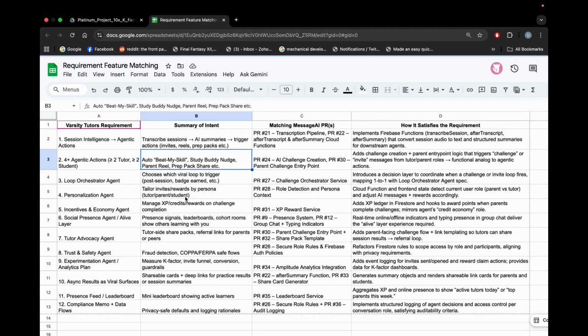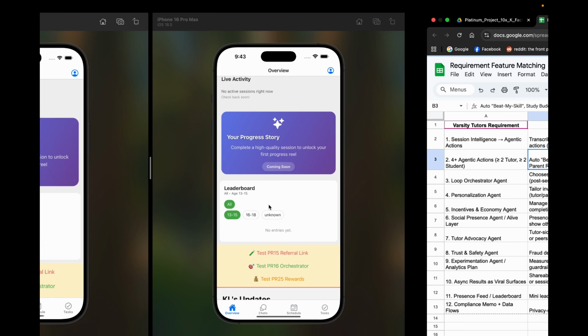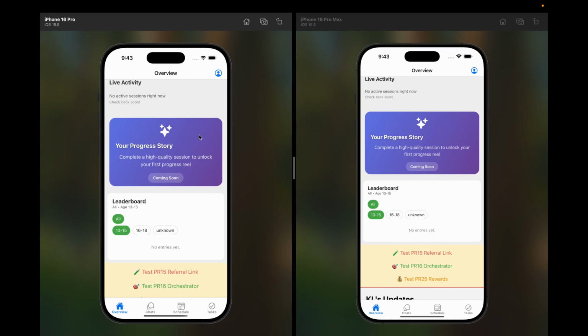There is a personalization agent, and we also have an incentive and economy agent. So let's go to the demo, I guess that would help us go into more detail. Currently we have done most of what was required on the back end, which was the major chunk of the product. We have already completed some 35 PRs. We just need to clean the UI and get some basic UI functions done.